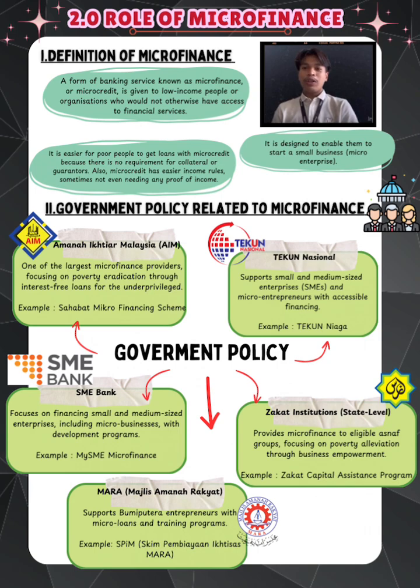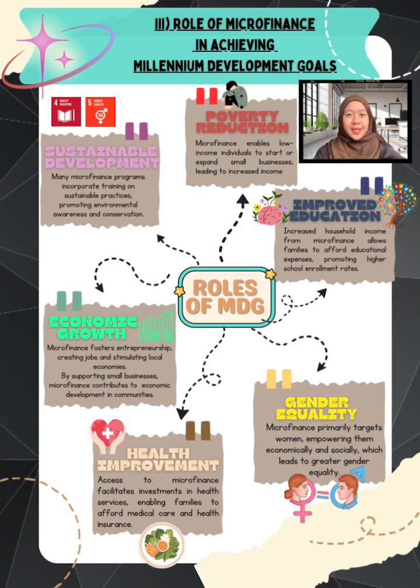Furthermore, government policy related to microfinance includes Tekun Nasional, Amanah Ikhtiar Malaysia AIM, SME Bank, Majlis Amanah Rakyat MARA, and zakat institutions at the state level. For the roles of microfinance in achieving the Millennium Development Goals, there are 5 roles. We start with poverty reduction. Microfinance enables low-income individuals to start and expand their small businesses, leading to an increase in income.